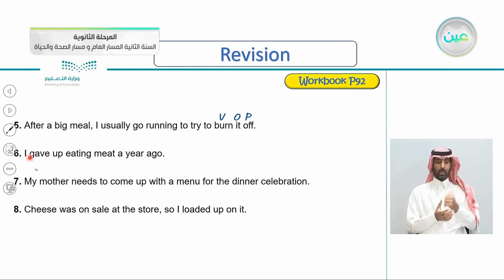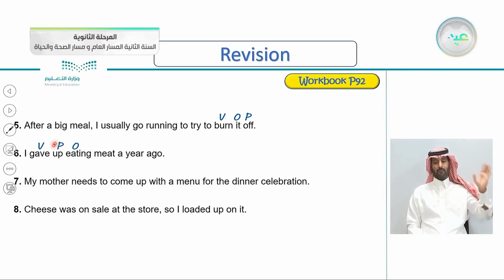Number six, I gave up eating meat a year ago. So I think this is also an easy one here. The verb here is gave, the particle is up, and the object is eating meat a year ago.